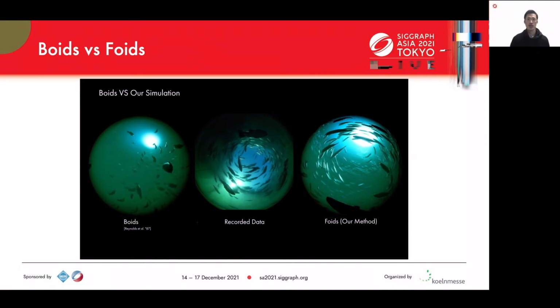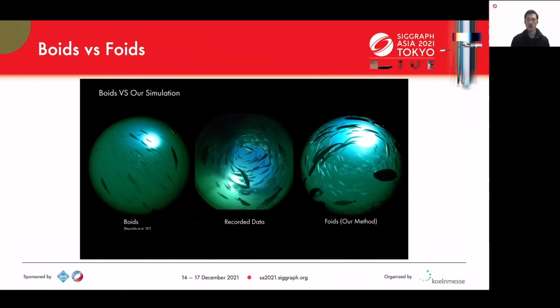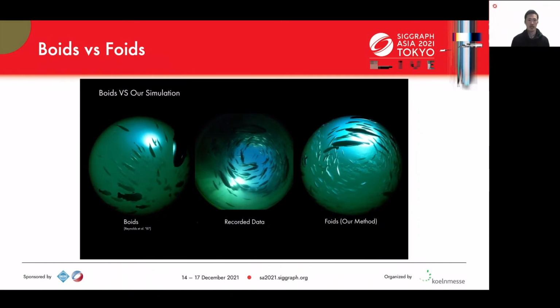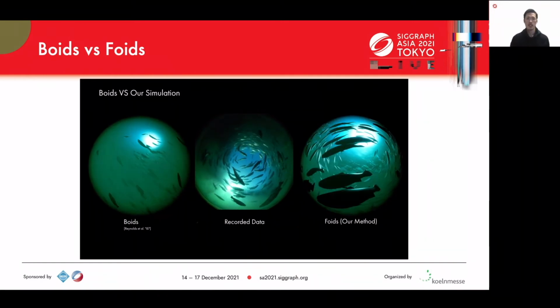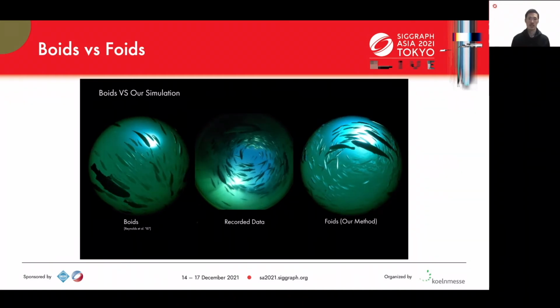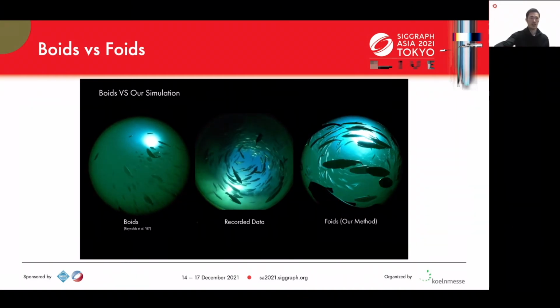By using the Boids algorithm, we were able to achieve a realistic simulation of the school of fish in a caged environment. The animation with the Boids model looks more natural and closer to the real captured video.